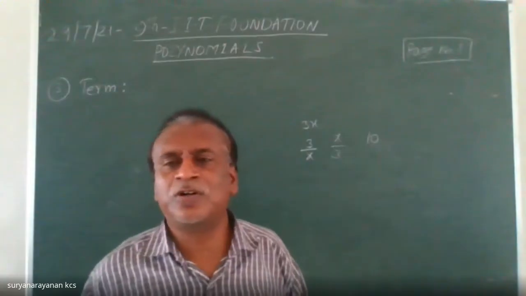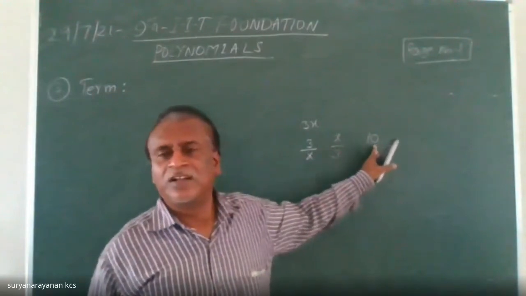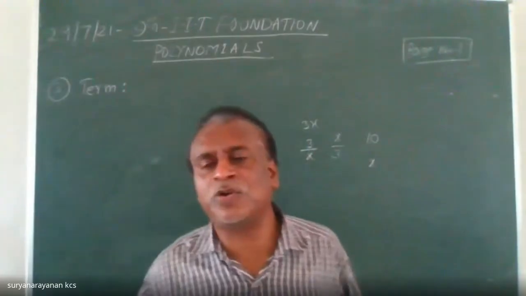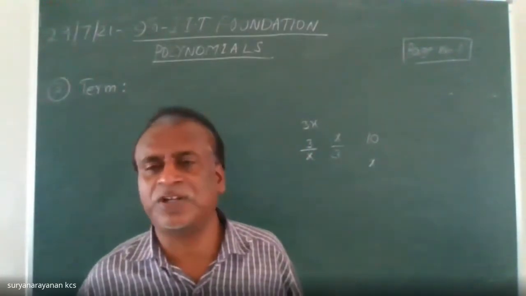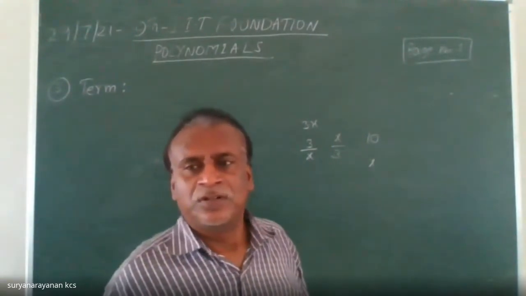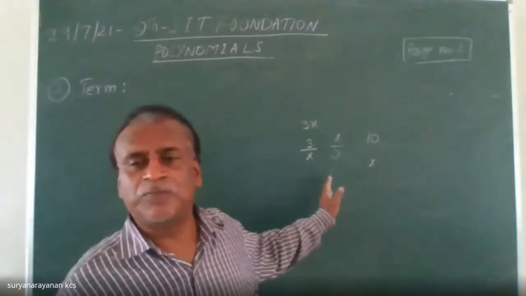So, sir, then x alone is a term because it has one as its coefficient. I'm telling an example. If we take x also, we are having coefficient as 1. It is also a term.